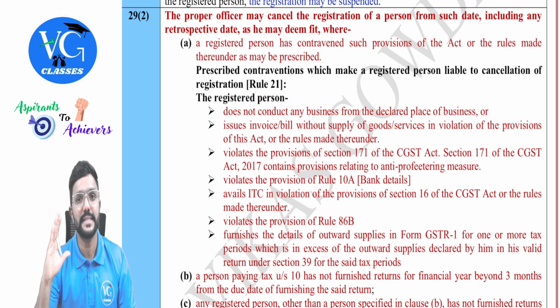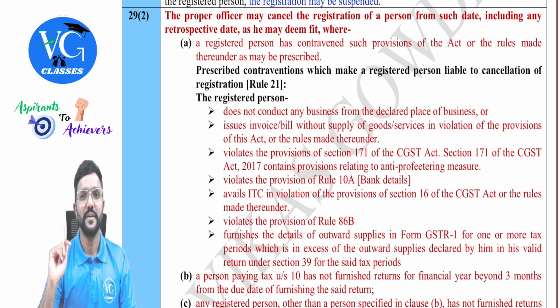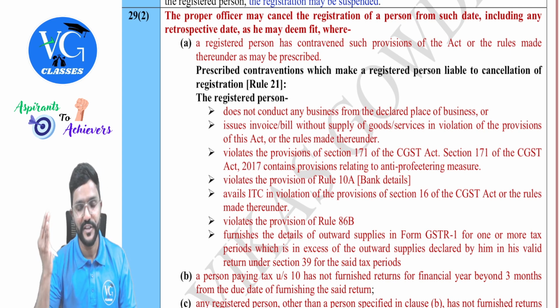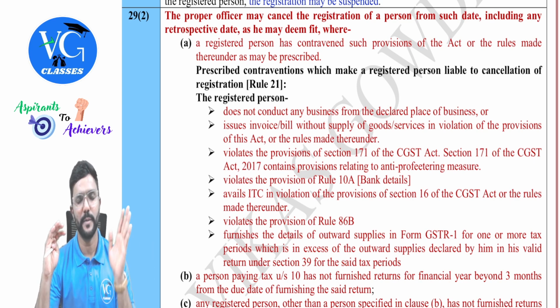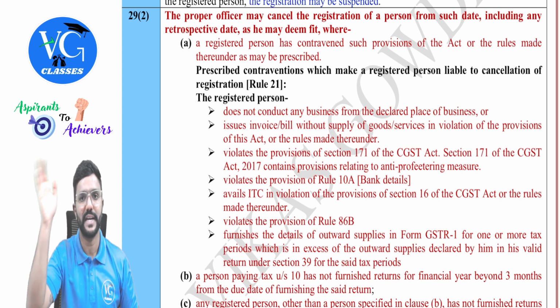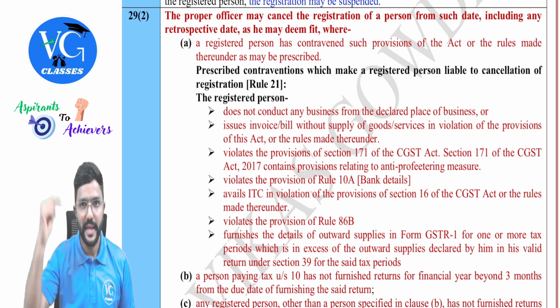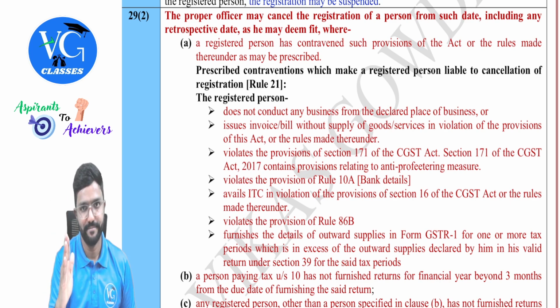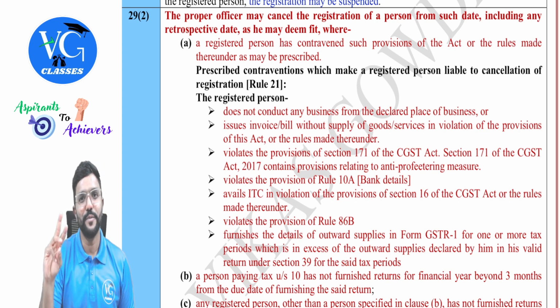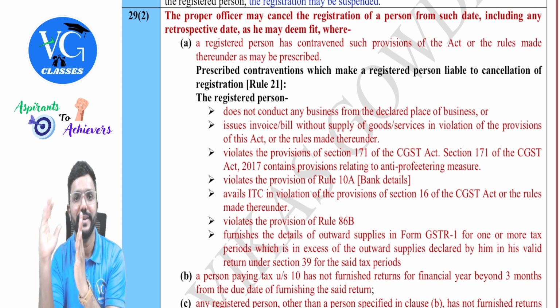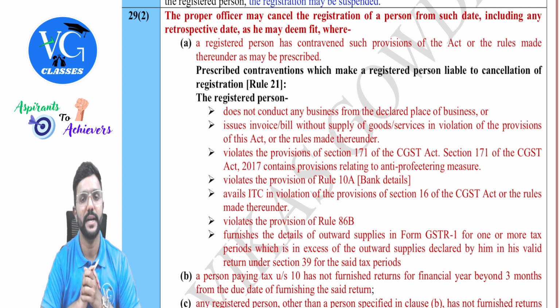And when will the suspension end, sir? When the cancellation proceedings are completed. When will the cancellation proceedings be completed, sir? When the cancellation order is passed by the proper officer, or else he says, okay, we will drop the cancellation proceedings, your registration will continue. In either case, the suspension will end. If the proper officer has passed the cancellation order, suspension also ends along with the registration. Whereas if the proper officer has told the registered person, okay, you can continue with your registration, suspension will end and registration will continue, guys.